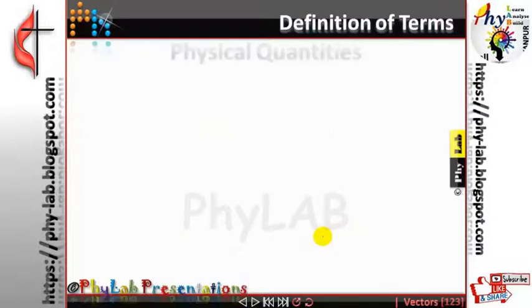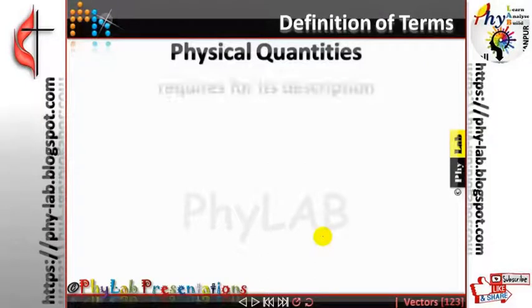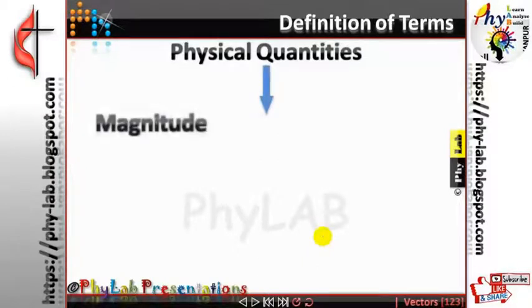In physics, as I told you, physics is all about dealing with physical quantities. Now, what are physical quantities? Physical quantities are those quantities that can be measured. Now, whenever you are talking about measurable quantities, every measurable quantity requires two basic things, magnitude and unit.